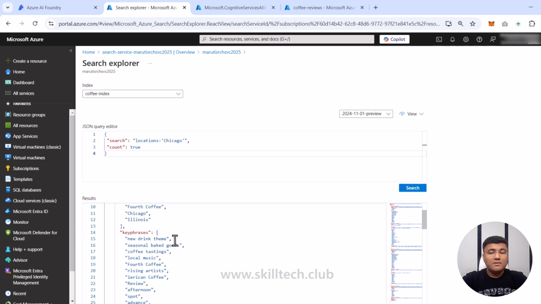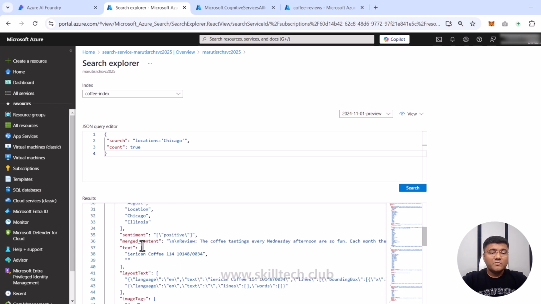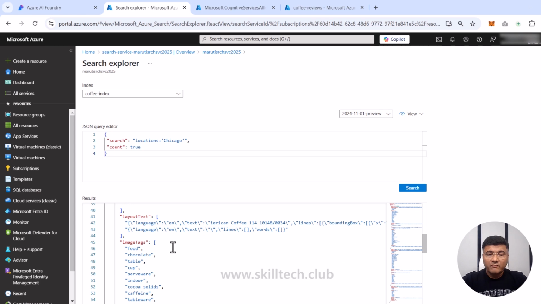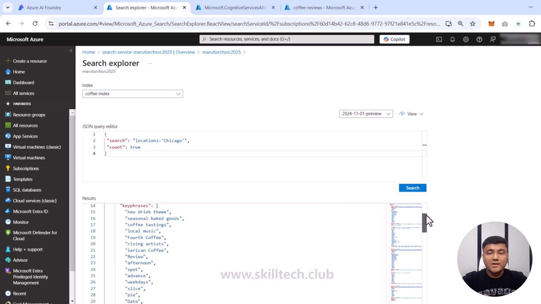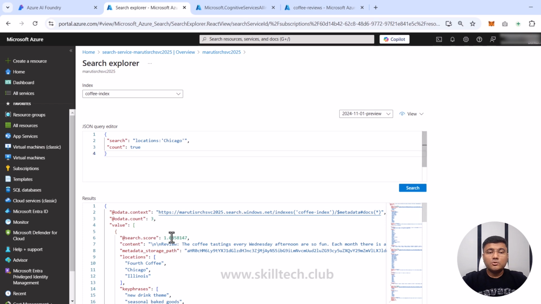Now, these are the 3 things which we got. They're also showing me key phrases which are extracted with this. So new drink theme, seasonal baked goods. All these are key phrases, the sentiment available on those reviews, the image tags, everything is available this time. It's not going through all the documents, it's going through those 3 documents which are matching with my search.